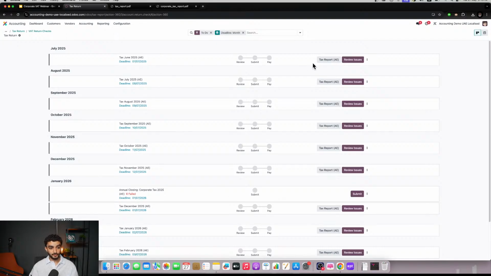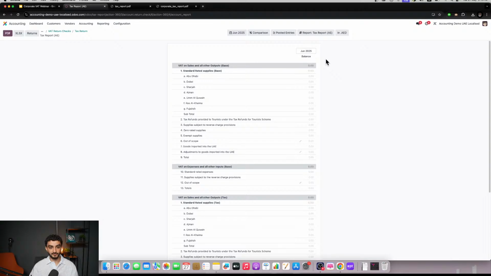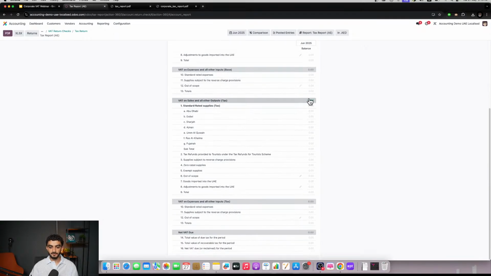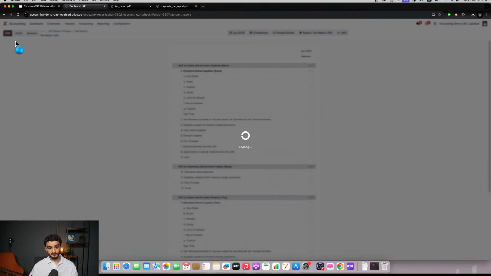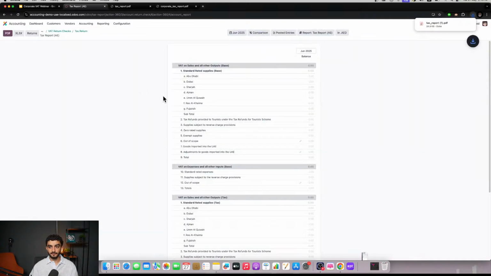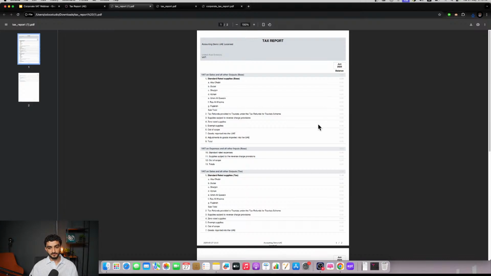So what I didn't show specifically for the June tax filing is our tax report. So I'm going to jump into that right now for July of 2025. Again, this is the tax report that we have for our tax returns. We can also print this specific report out as a PDF. Jump into it right over here.